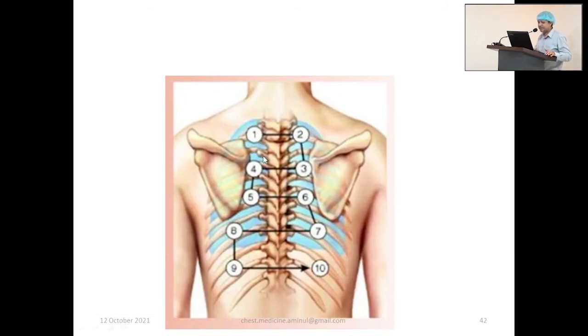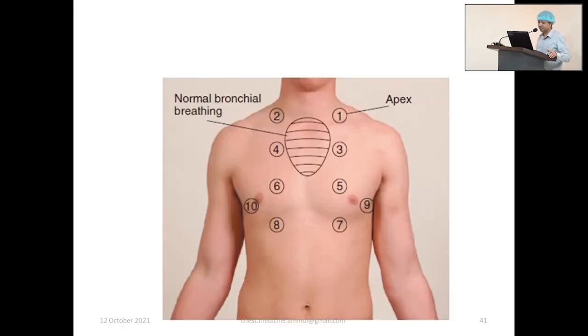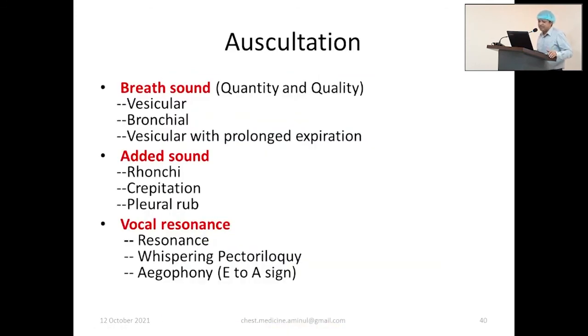This is the example from another book: 1, 2, then 3, 4, then 5, 6, then zigzag manner. Both are right. You can examine as your choice.